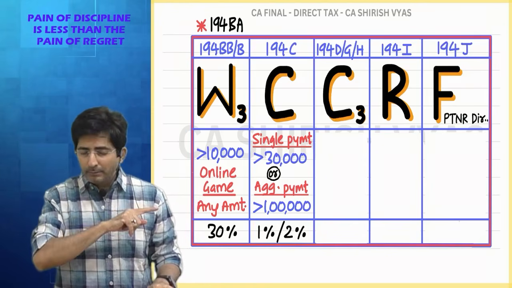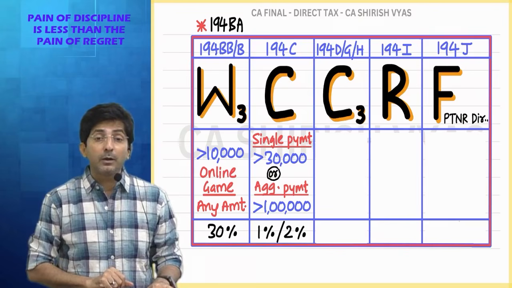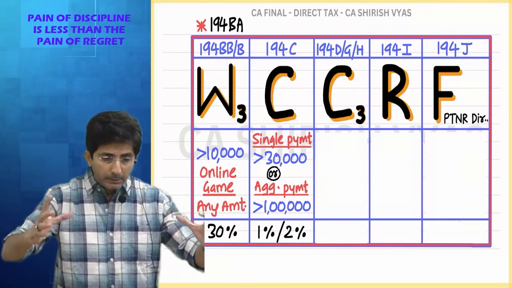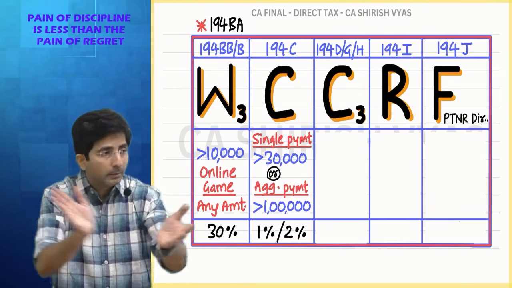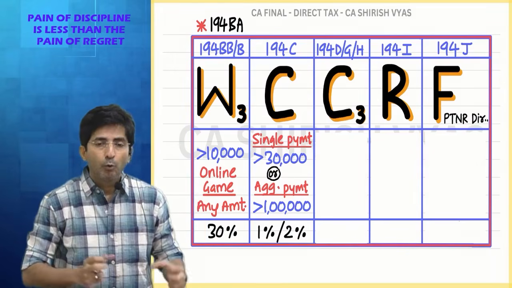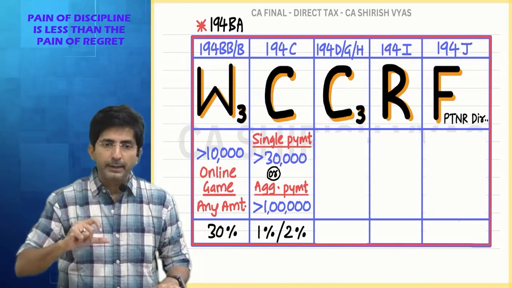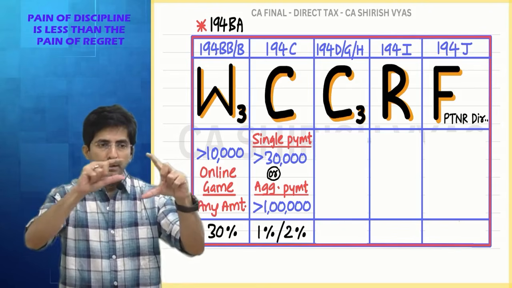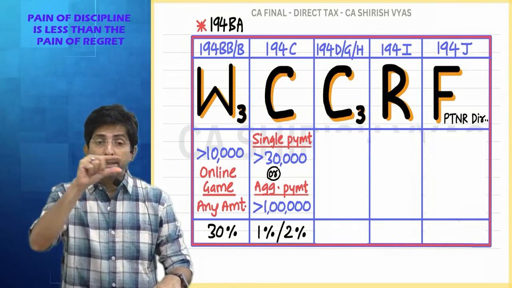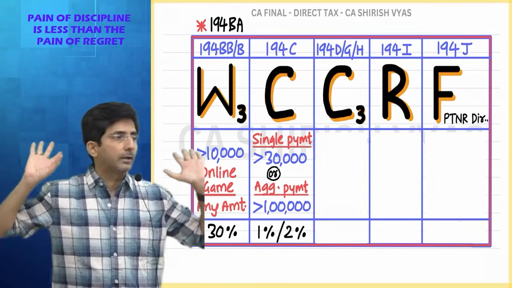Then what was the other one? Lottery commission. You know who runs the lottery business? State government. State government is the owner of the lottery business. And the person who sits on the lottery stall is the agent. Who is the principal? Who is the owner? State government. I don't know whether you have seen lotteries in real life. When you see lottery tickets, it's written there: Maharashtra State Lotteries, Karnataka State Lotteries, Andhra Pradesh State Lotteries, because all lottery business across India is done by state government.